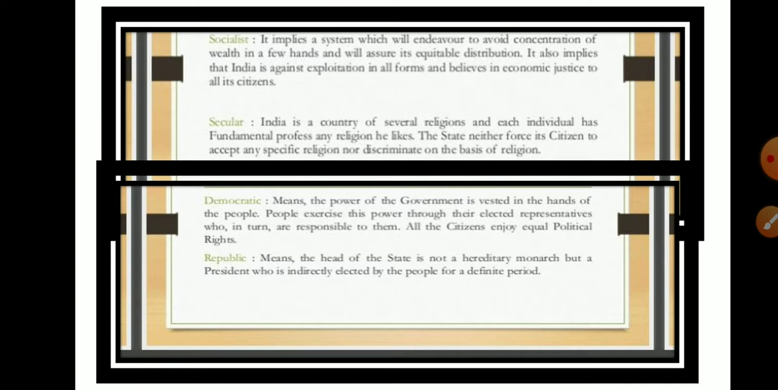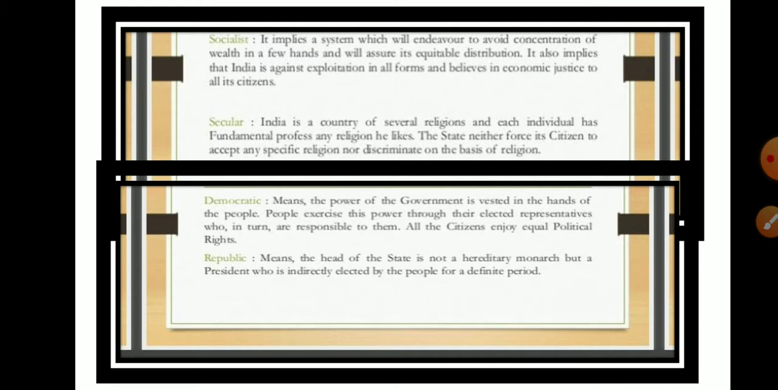Next one is republic, which means the state doesn't have any hereditary monarchy, but a president who is indirectly elected by the people for a definite period. Okay, republic means we do not have any hereditary monarchy, but we select a particular representative, and we indirectly elect the president.